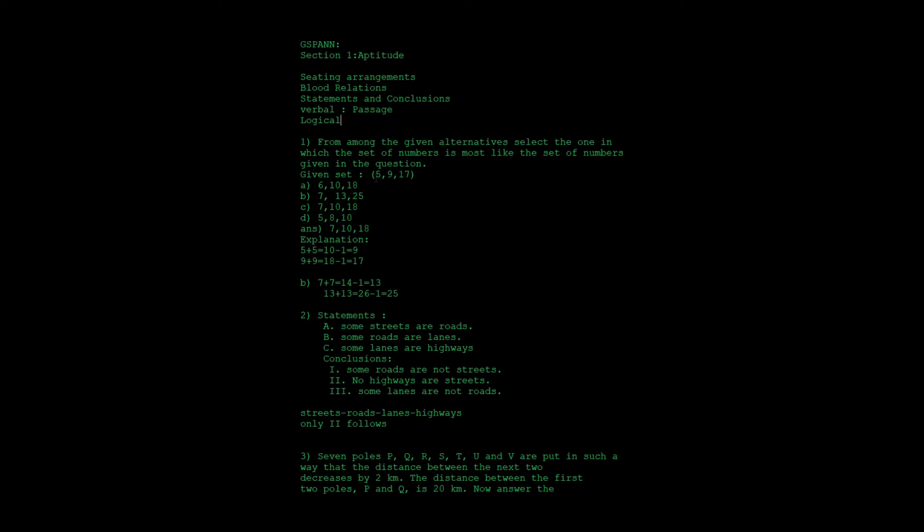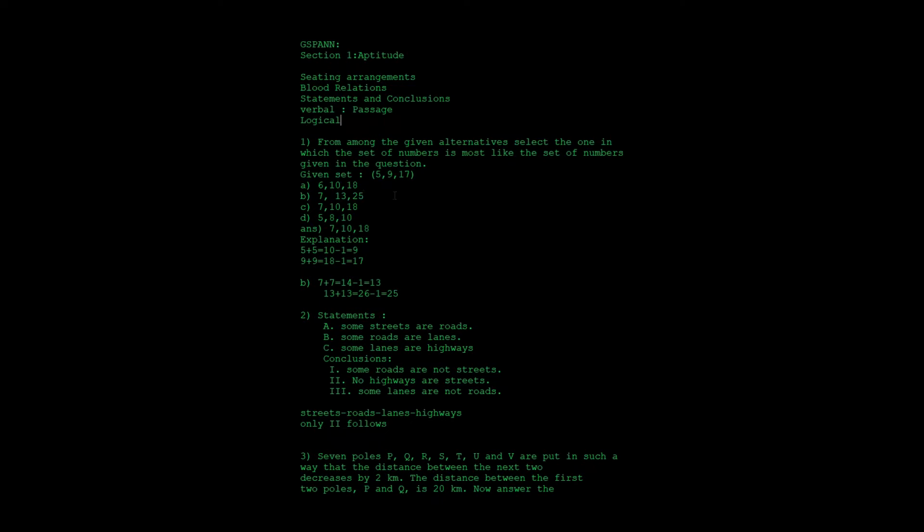See here, this is the given set: 5, 9, 17. You need to analyze how the numbers are formed, and based on this set find the one which appears like this itself. These are the 4 options. See here you have 5. 5 plus 5 is 10, minus 1 is 9. So this is the second number. Similarly 9 plus 9 is 18, minus 1 is 17. So you get the third number. Like this you need to find from the options the one which follows the same pattern.